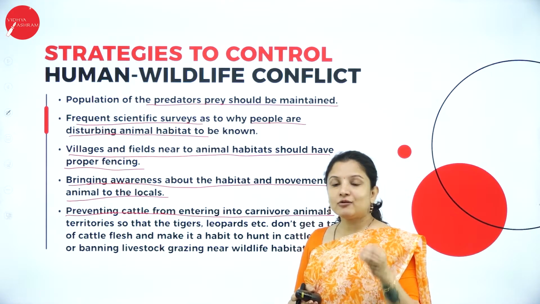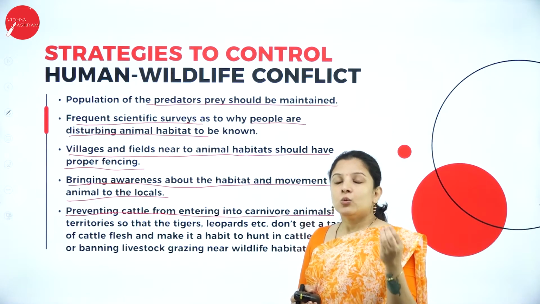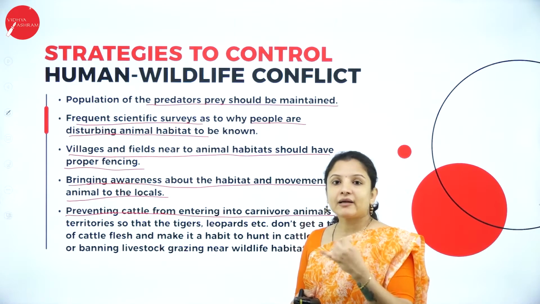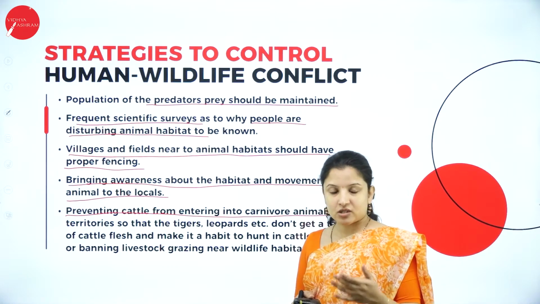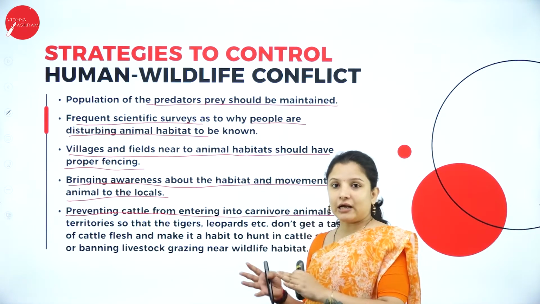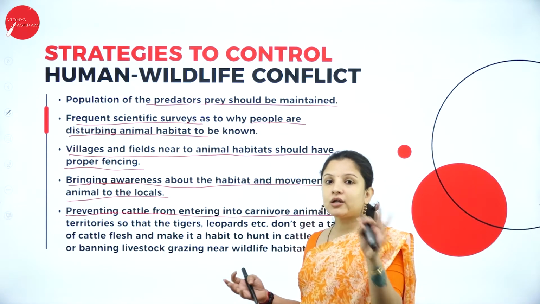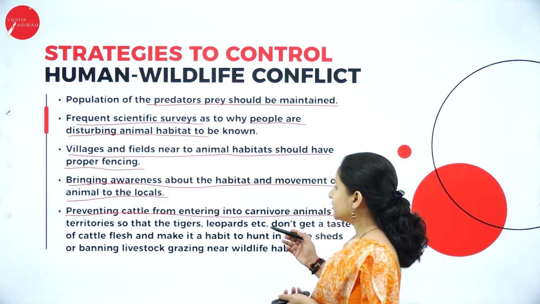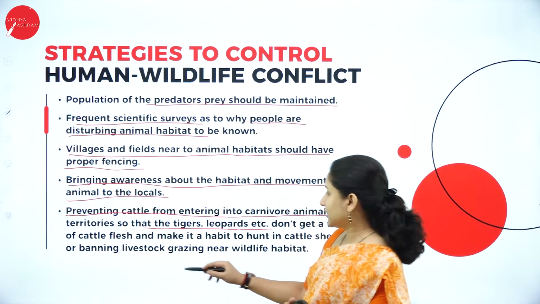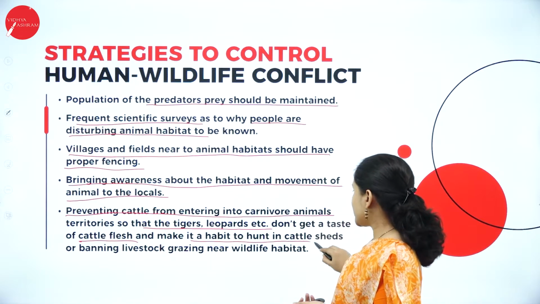It is said that once carnivores, be it a tiger, a leopard or whatever, get the taste of cattle blood, they will come back again searching for cattle meat. That is what they say. So it is always good to take care of the cattle in such a way that during grazing they don't enter into the forest areas, so that the tigers and leopards don't get a taste of cattle flesh and don't make a habit of entering villages to hunt.